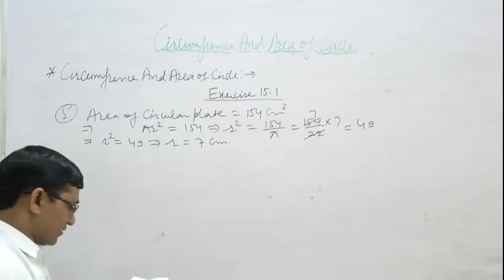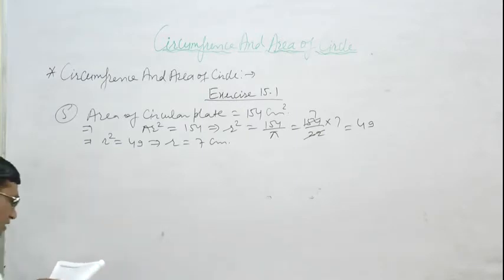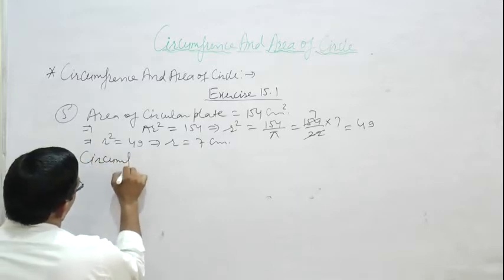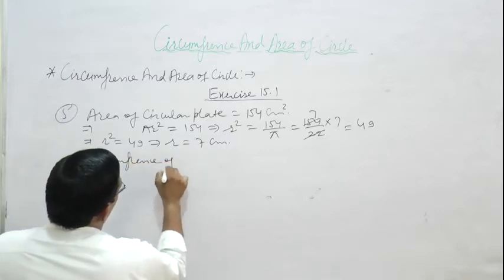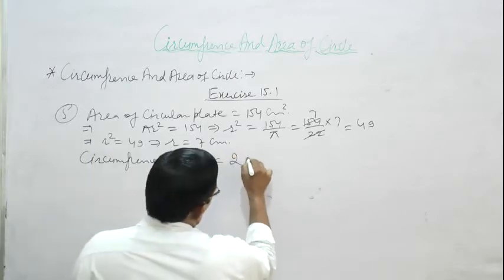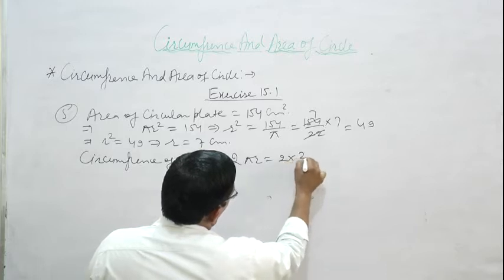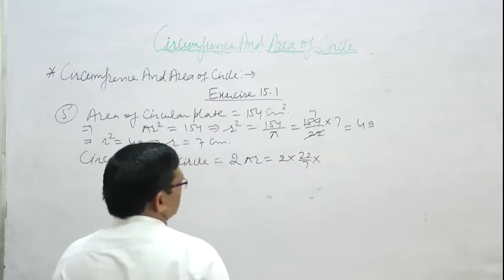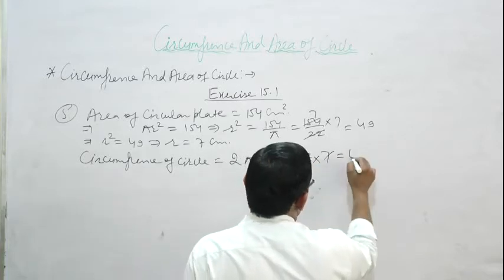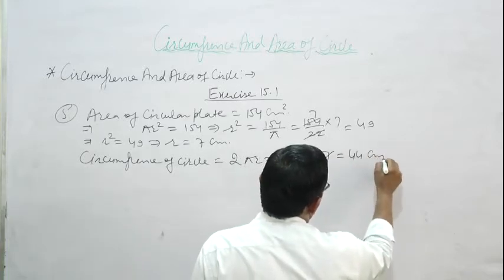Find its circumference. Circumference of circle is equal to 2 pi r, which is 2 into 22 upon 7 into r. R is 7, 7 cancelled by 7, so 2 times 22 is 44 centimeter.